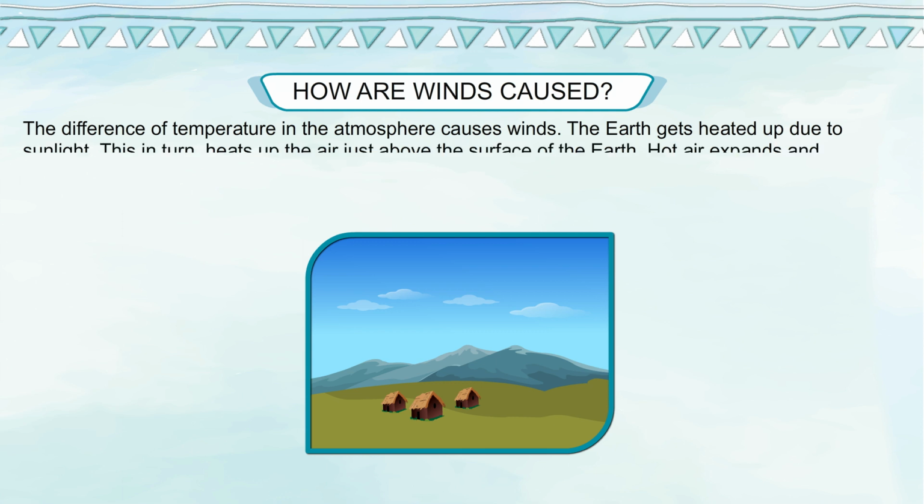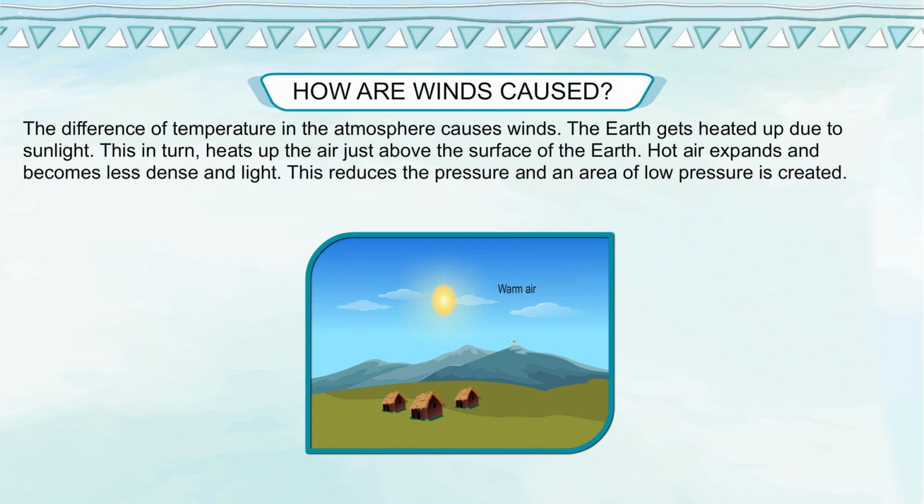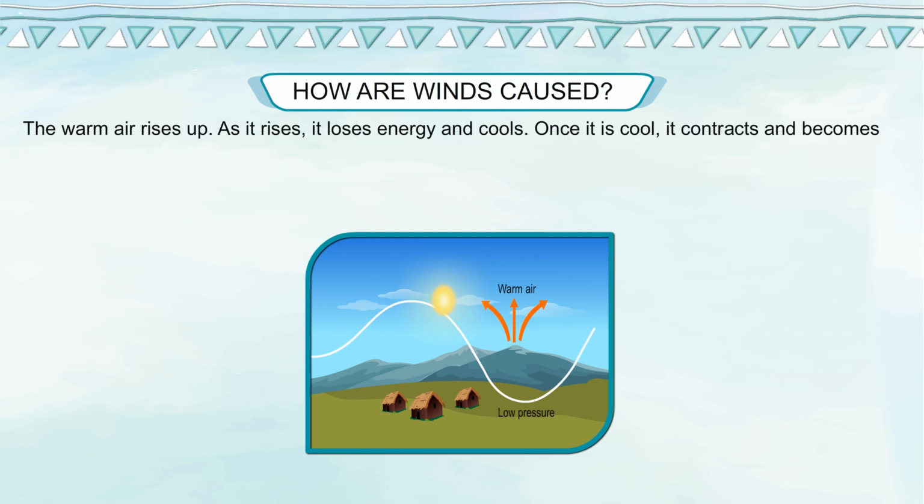The earth gets heated up due to sunlight. This in turn heats up the air just above the surface of the earth. Hot air expands and becomes less dense and light. This reduces the pressure and an area of low pressure is created. The warm air rises up.